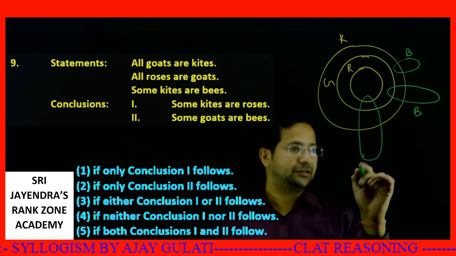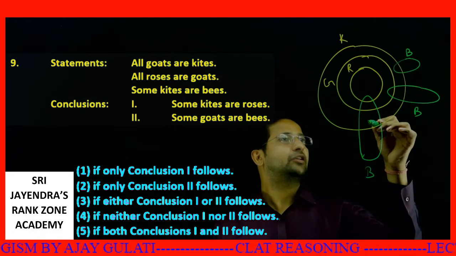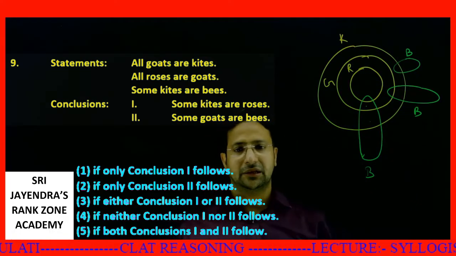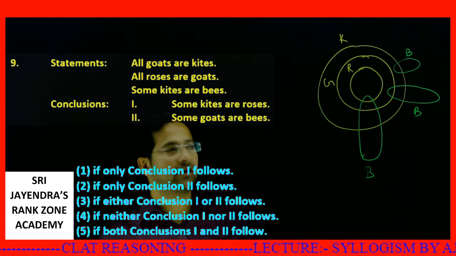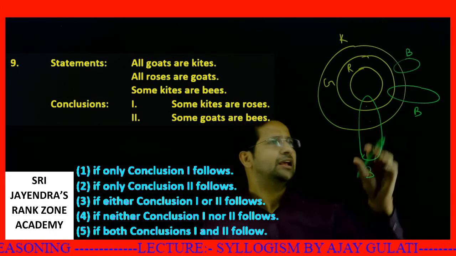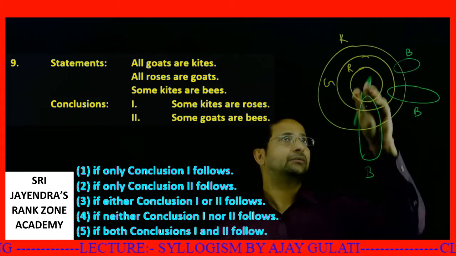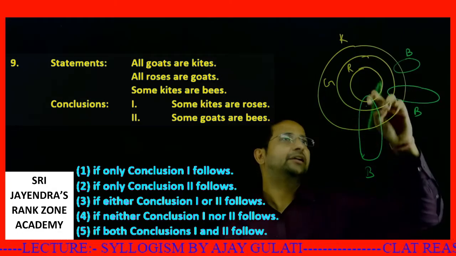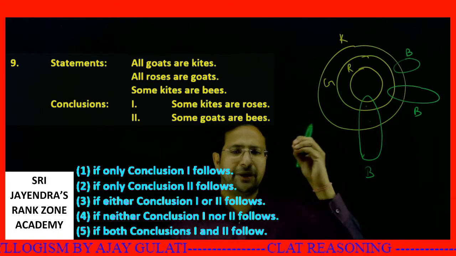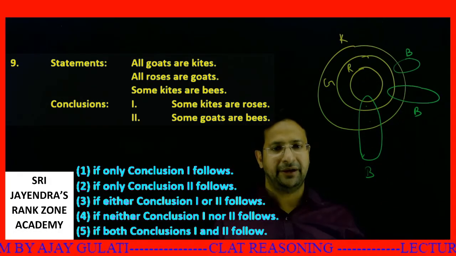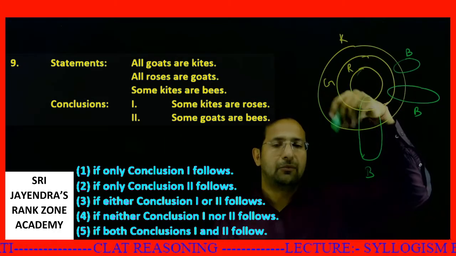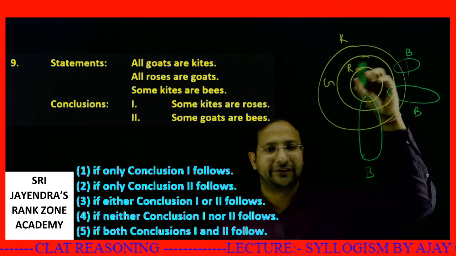Like this, bees could intersect with kites, goats and roses also. What are the conclusions? Some kites are roses. Definitely, even if I don't draw the green diagrams, I know some parts of kites are roses. Like if Delhi is in India, then some Indians are obviously Delhiites. This is Delhi and this is India. So some of the Indians are Delhiites, and some of the kites are roses.